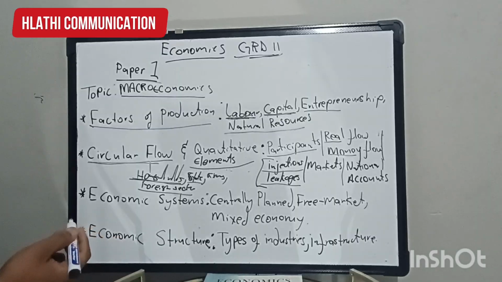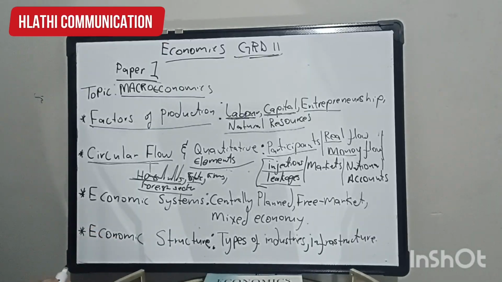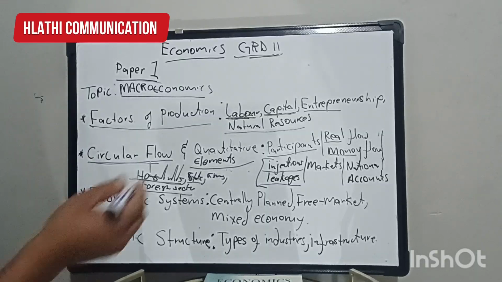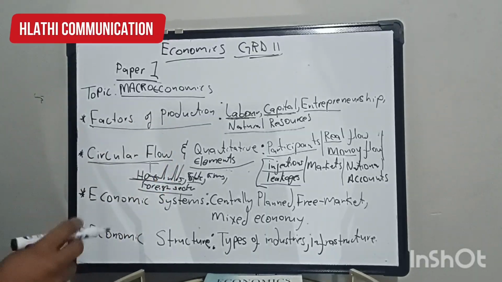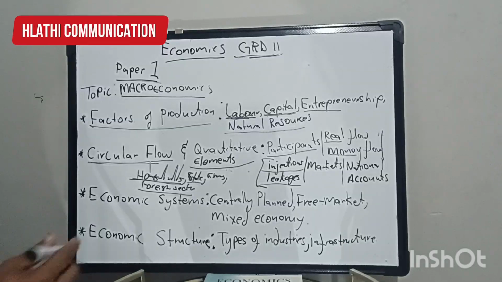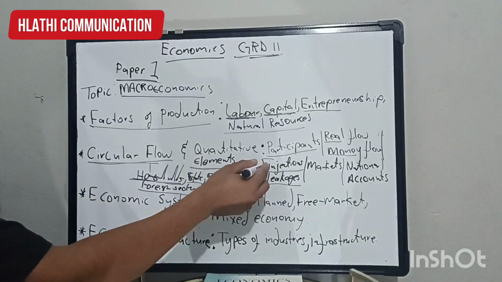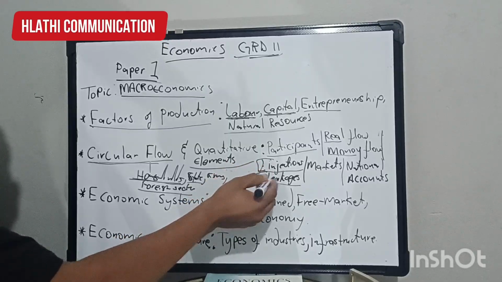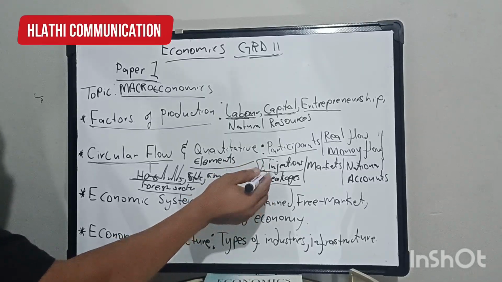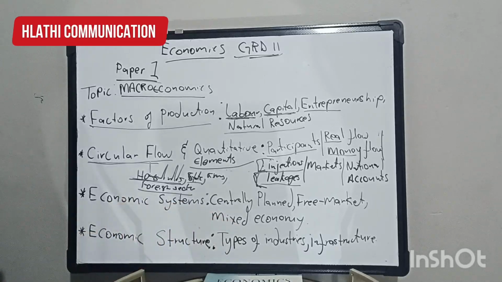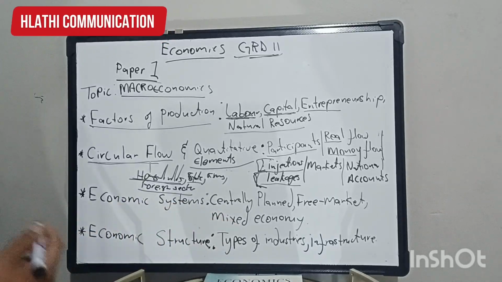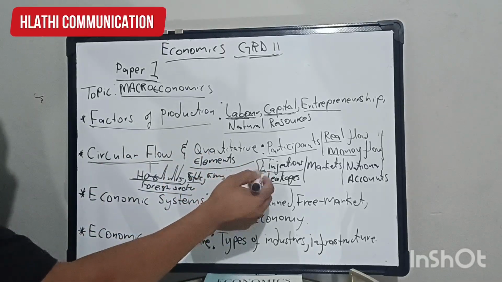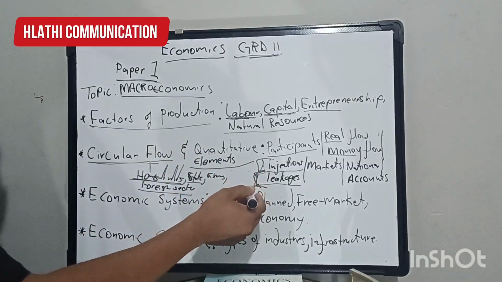Injections, obviously, are the additional amount of money into the circular flow. But you must be able to discuss it further, meaning you must be able to discuss it in detail. Also, you must know the impacts of injections on the economy. Then the second one, we have leakages. What is meant by leakages? Leakages are a withdrawal of money from the circular flow. You must also be able to discuss or explain the impacts of leakages on the economy.